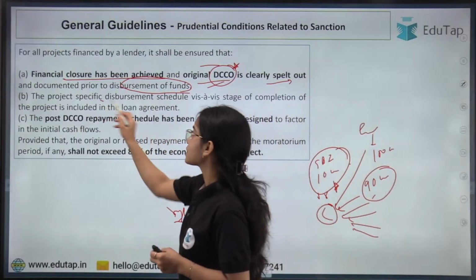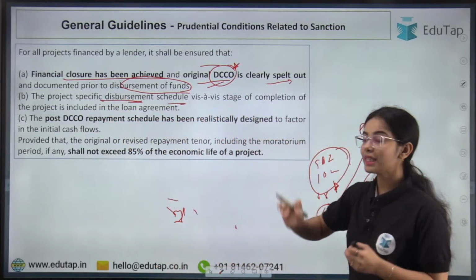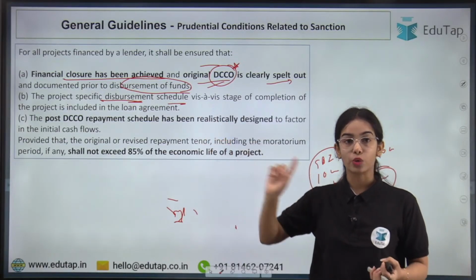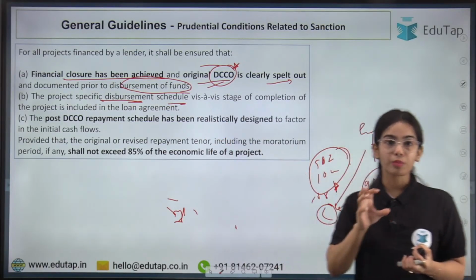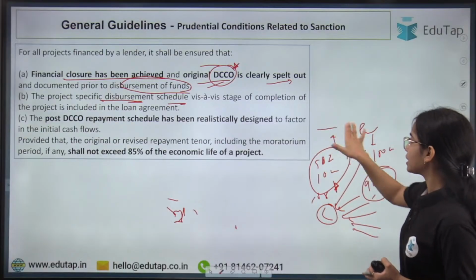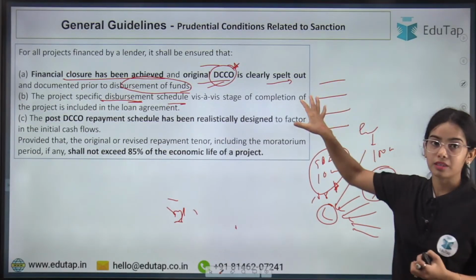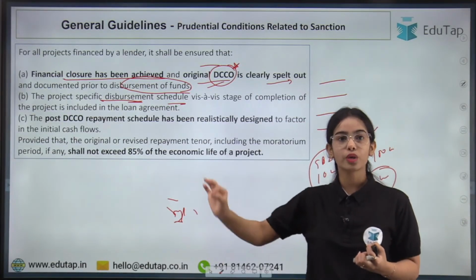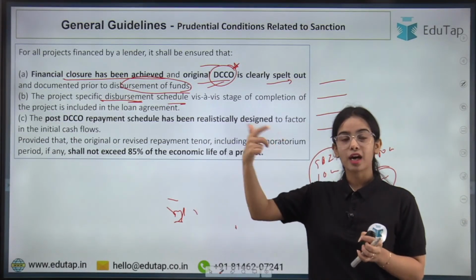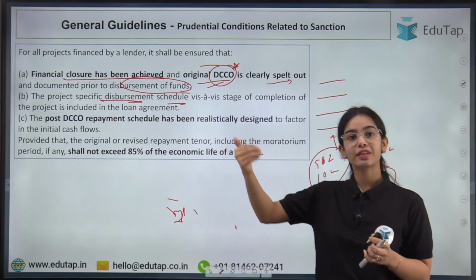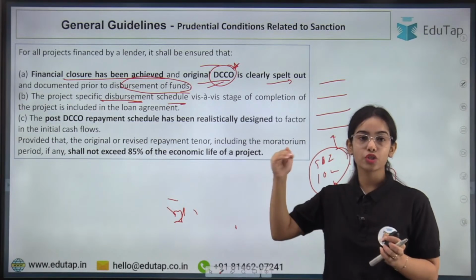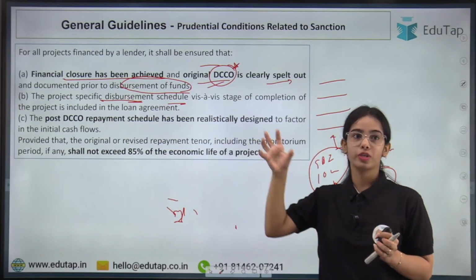The project specific disbursement schedule: it's not that if SBI has promised 10 crores, it will give the 10 crores in one go. No, if the State Bank of India has promised 10 crores, it will give it in a stage-wise manner. Today you are starting the construction, you require 2 crores, so 2 crores will be released, and after 3 months you require 5 crores, then 5 crores will be released. So as per the different stages of operation, different amounts will be released, okay.